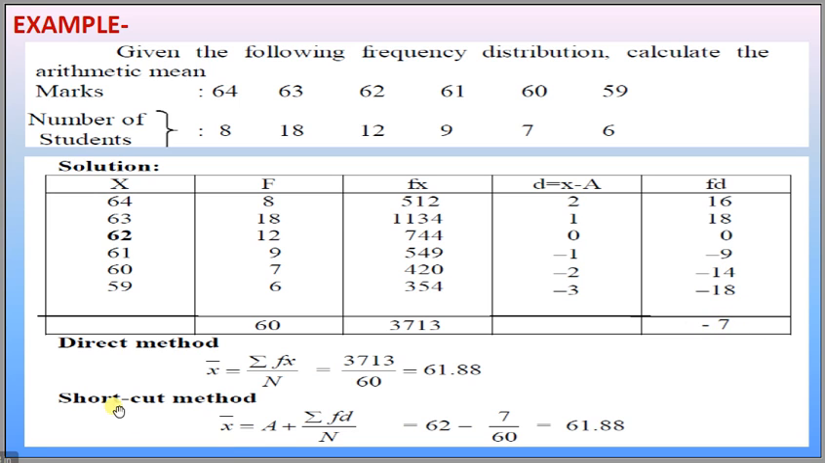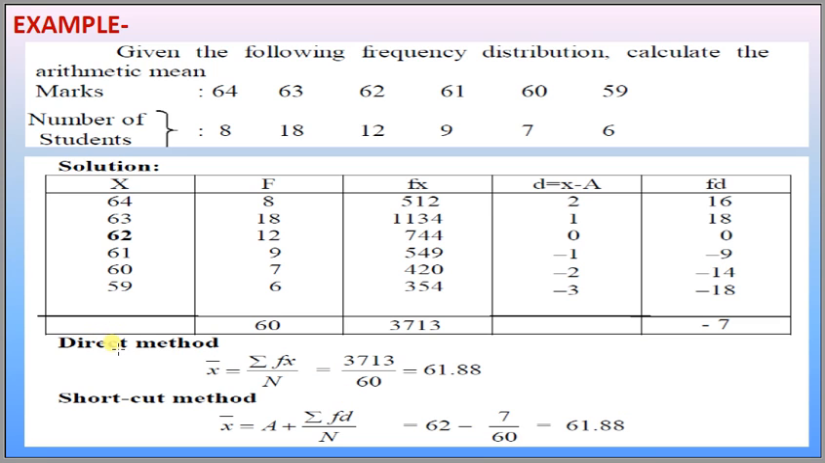And what is x bar in case of shortcut method? X bar is equal to a plus summation fi di divided by N. Here we have taken a equal to 62, and this plus becomes minus because we have minus 7. So minus 7 divided by 60, it comes around 61.88 marks.